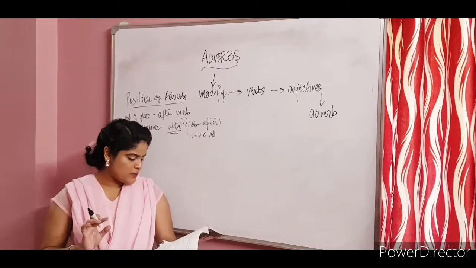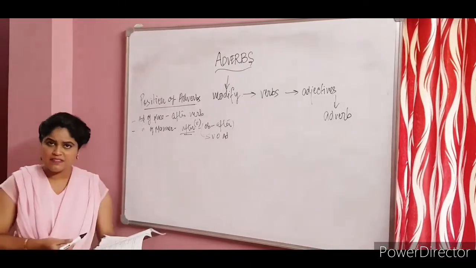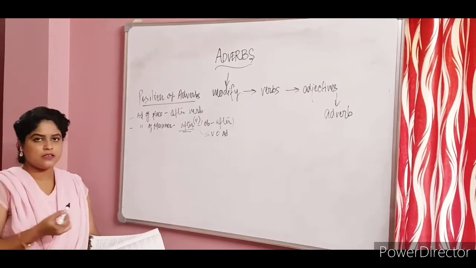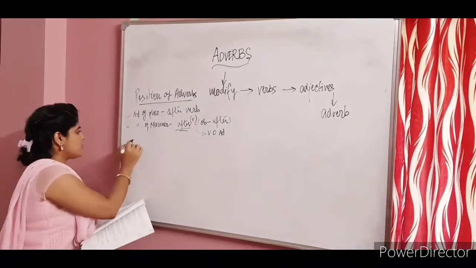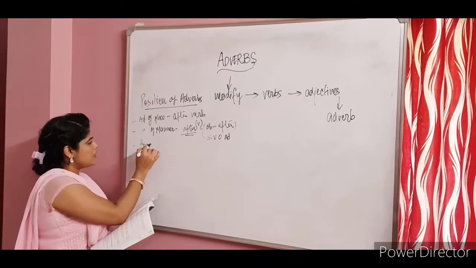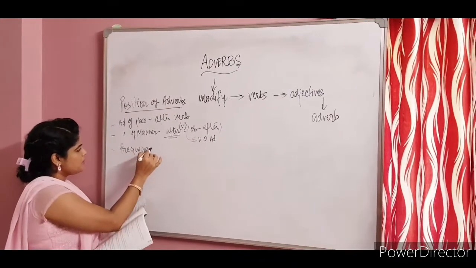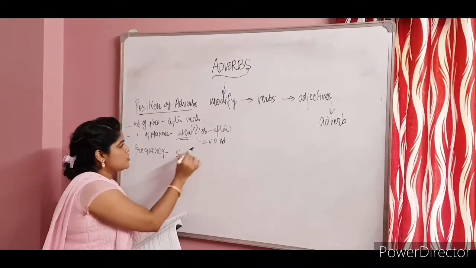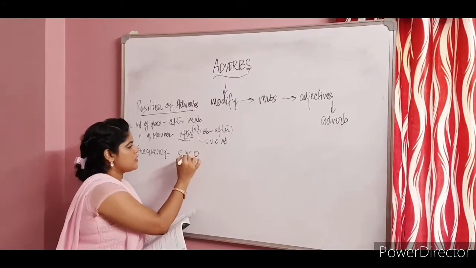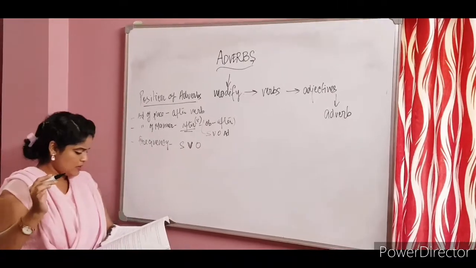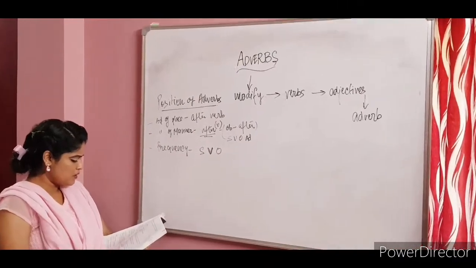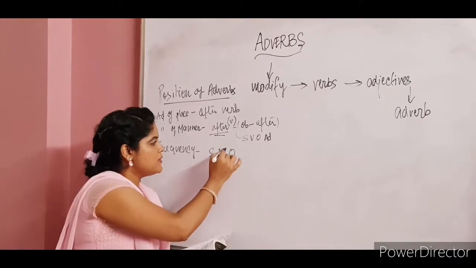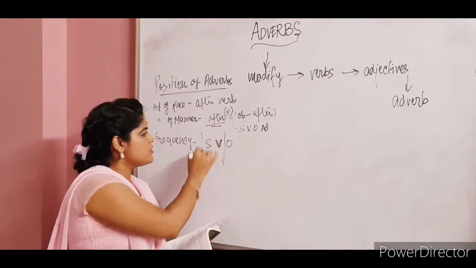And then for frequency, I've already explained that to you, and you can check it out in your books also, so I'm not going to discuss that again, but I'll just mention something about this. Regarding adverbs of frequency, the general order of the sentence is subject, verb, and object. So where does this frequency come in? But at times you don't have the object, you just have the subject and the verb.